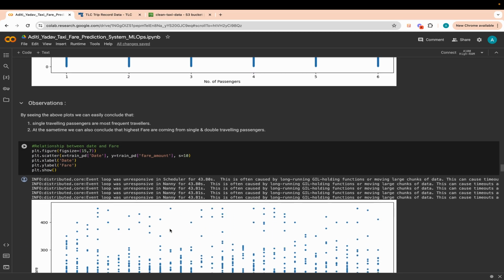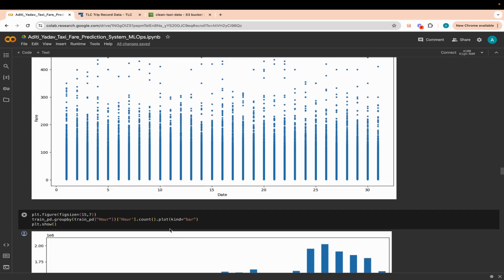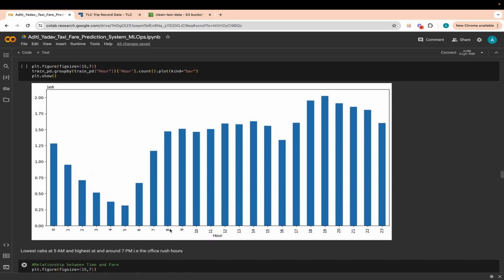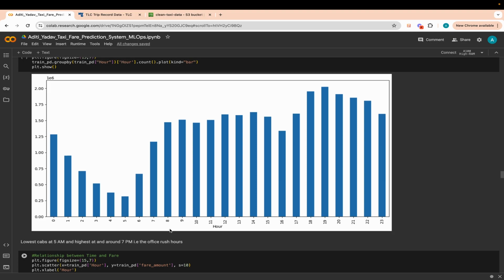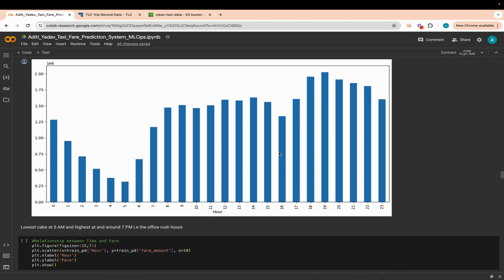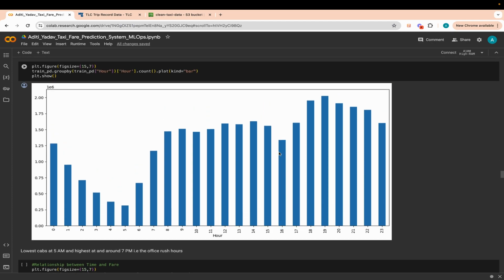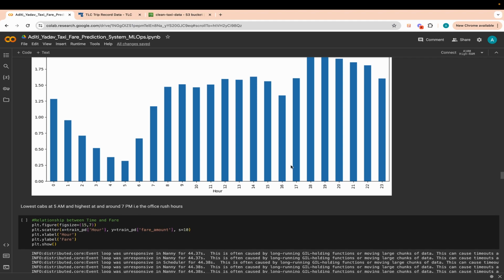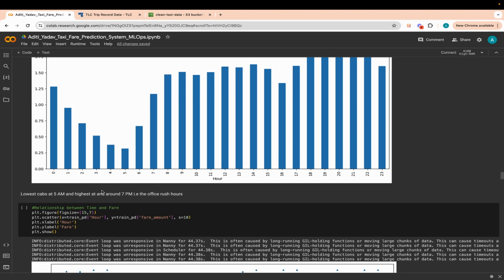Now the second thing is at what time of the day the prices are higher. So let's calculate the relationship between the hour and the fare. We see that the lowest fare is at 5 a.m. in the morning, and the highest is at, let's say, see here, 7 p.m. in the evening. And it also makes sense because 7 p.m. is usually a rush hour, and 5 a.m. is actually when people start getting ready. So that has to be the lowest, right?